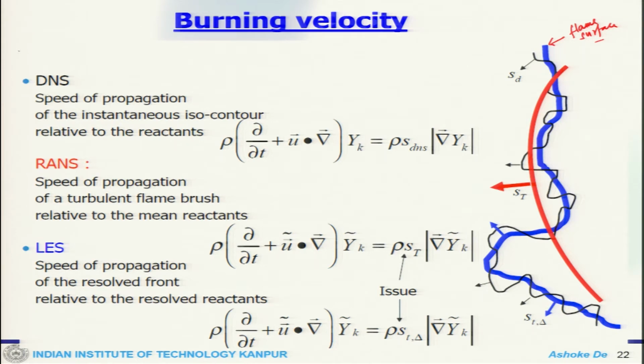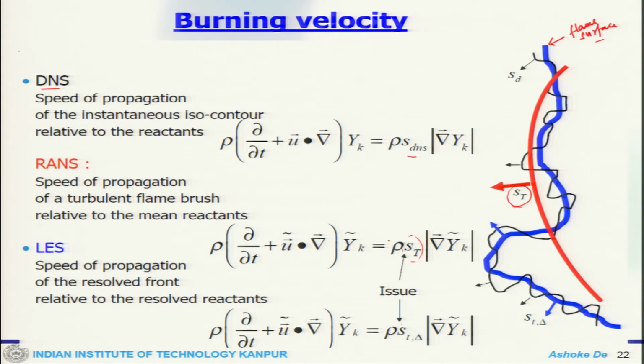But when you talk about the turbulent system, then there is a burning velocity, a component you get which is known as the turbulent flame speed. So, for DNS, it is the speed of propagation of the instantaneous isocontour, which is relative to the reactants. So, that is the speed of the flame front. In RANS, it is the speed of propagation of the flame brush relative to the main reactant, this is the turbulent burning velocity, and in LES also it is relative to the resolved field.